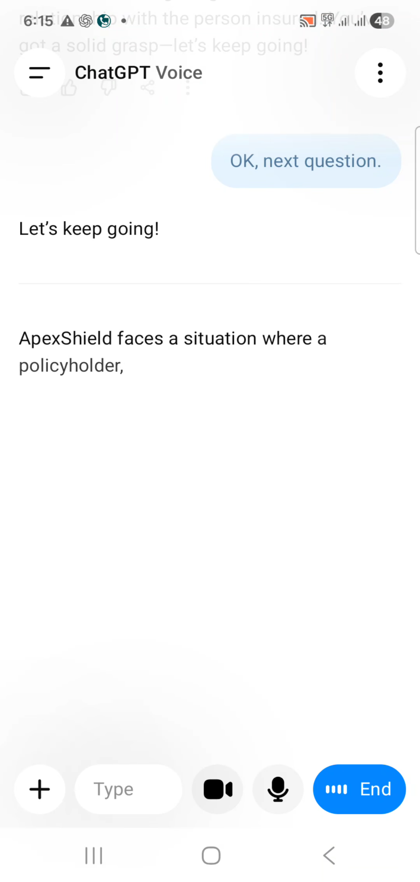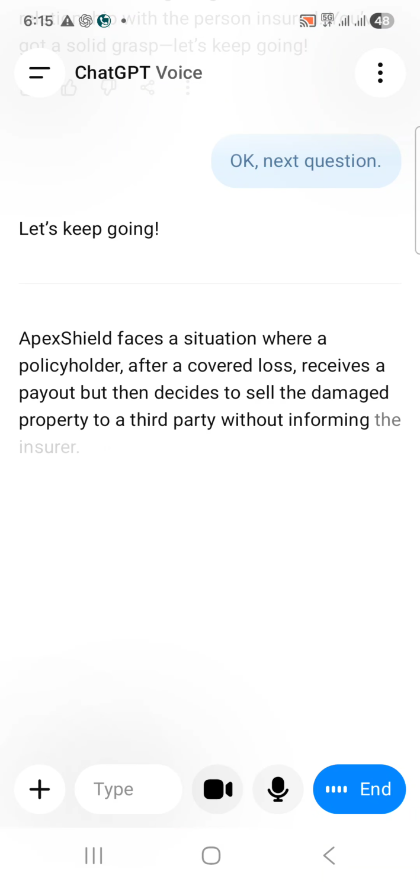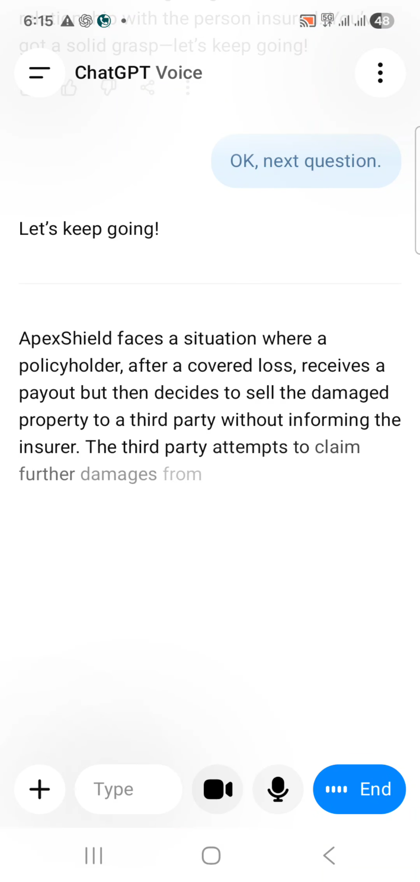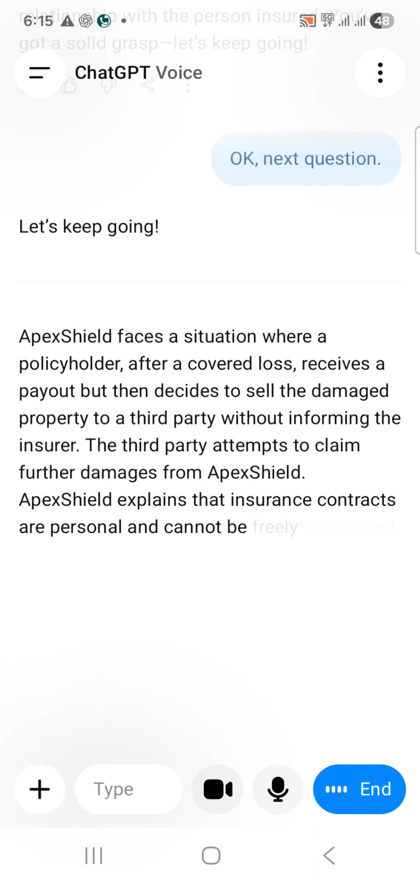Let's keep going. A situation where a policyholder, after a covered loss, receives a payout but then decides to sell the damaged property to a third party without informing the insurer. The third party attempts to claim further damages from Apex Shield. Apex Shield explains that insurance contracts are personal and cannot be freely transferred.